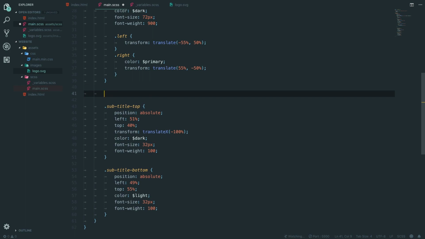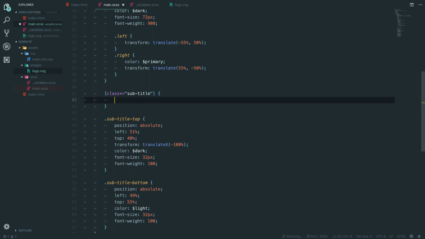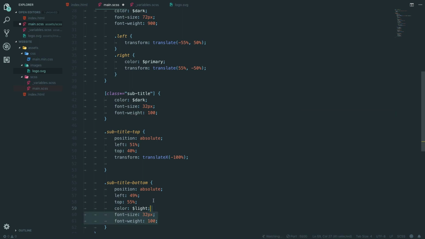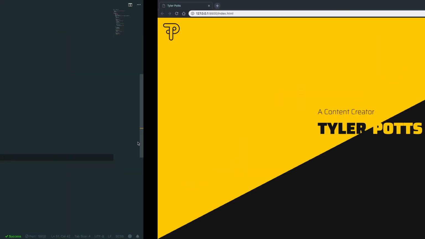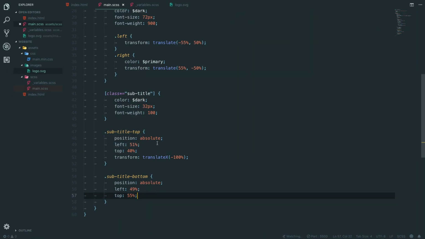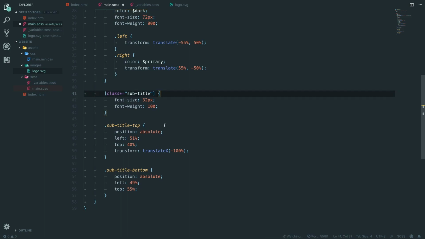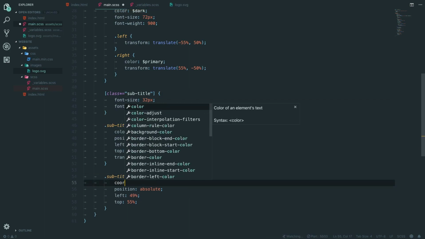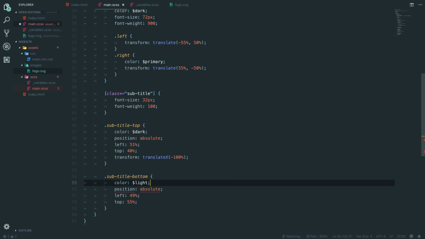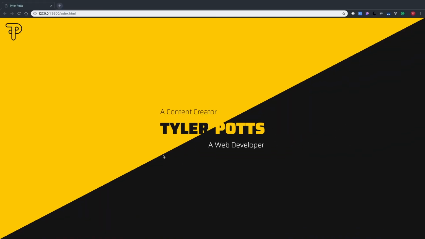What? We're going to do class is equal to subtitle, and that is going to be the consistent element all the way through. The rest, the positioning, is the only thing that changes, right? Oh no, color changes. There we go. Okay, just wanted to do that.